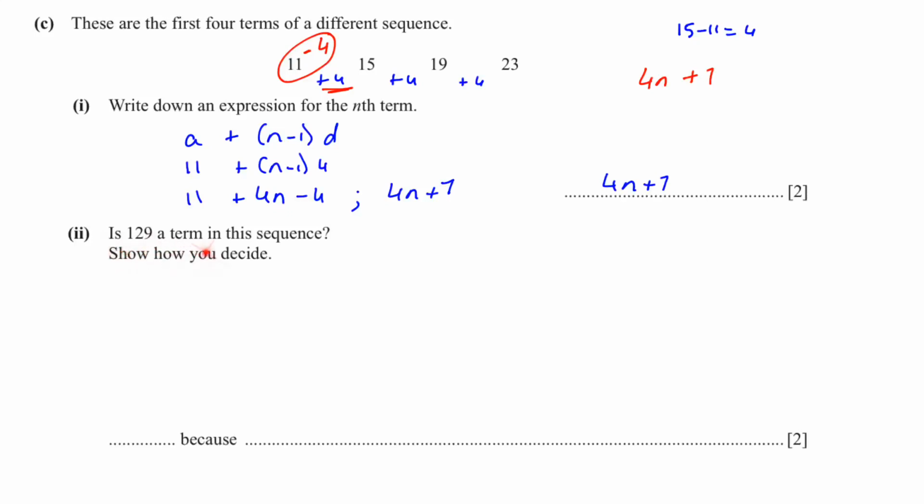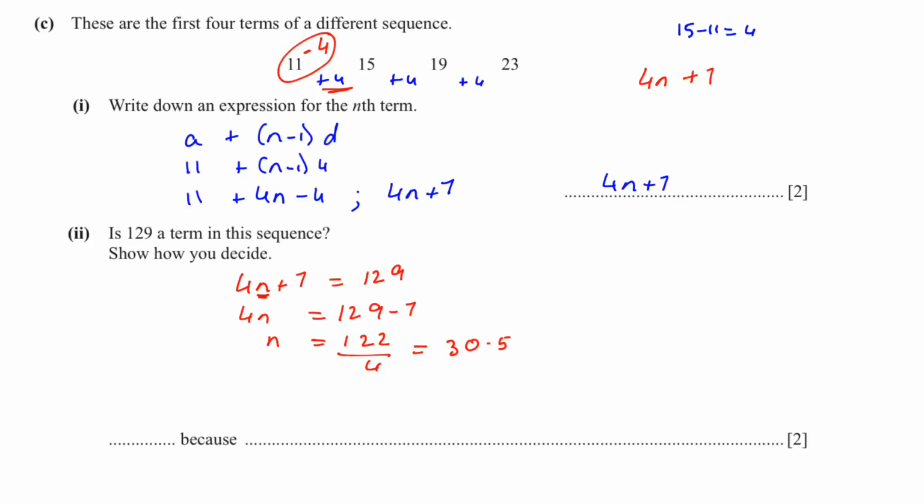C2, is 129 a term in this sequence? Show how you decide. 4n plus 7 will make it equal to 129. If it is in the sequence, we'll find the nth term. 129 minus 7 is 122. n is equal to 122 divided by 4.